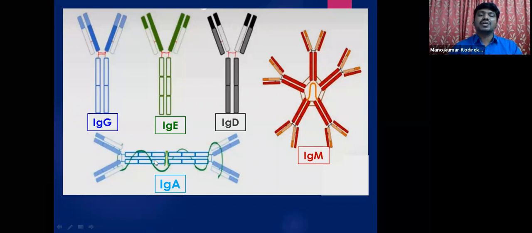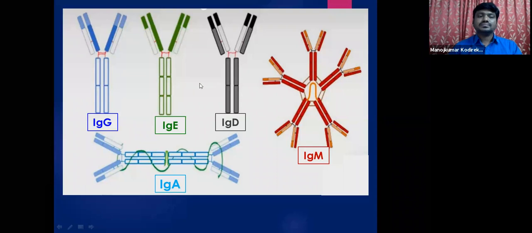Di means 2, so hence this is a dimeric antibody. This spirally coiled structure is called the secretory granule, and this is the joining chain.